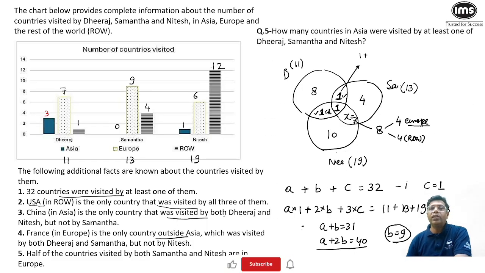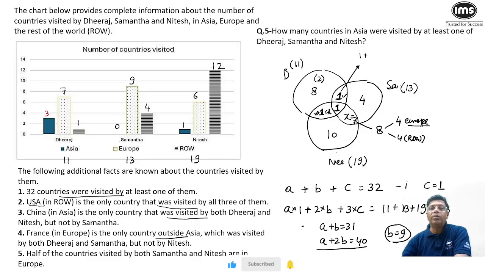The first question is, how many countries in Asia were visited by at least one of Dheeraj, Samantha, Nitesh? So now one country, that is China, which is part of Asia, is visited by both Dheeraj as well as Nitesh. Now Nitesh is visiting only one Asian country. That Asian country is included over here. Apart from that, Dheeraj is going to visit 2 more countries.